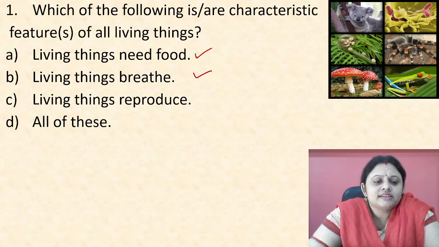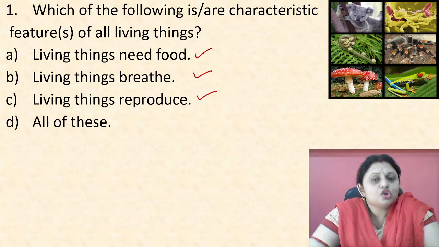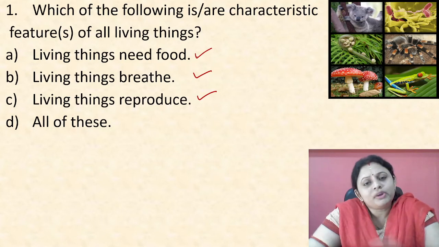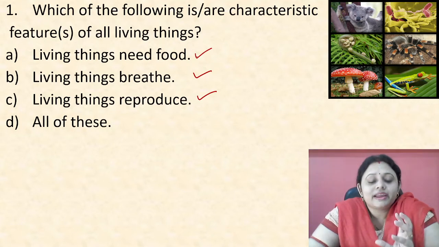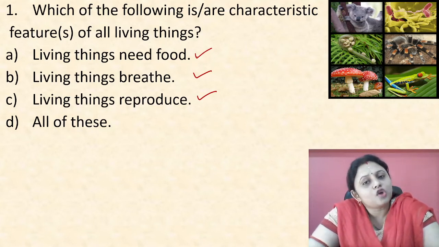Okay, next is living things reproduce. Yes, it is also a fact. Living things reproduce. Reproduce means to give birth to young ones of your own kind. Okay, we know that from a mango seed a new mango plant is developed. Okay, and the properties are the same, isn't it? That means the mango plant is reproducing. A dog gives birth to a puppy. You like puppies? जो dogs होते हैं, they give birth to puppies. They are of the same kind as their parents. That means that the dog is reproducing.